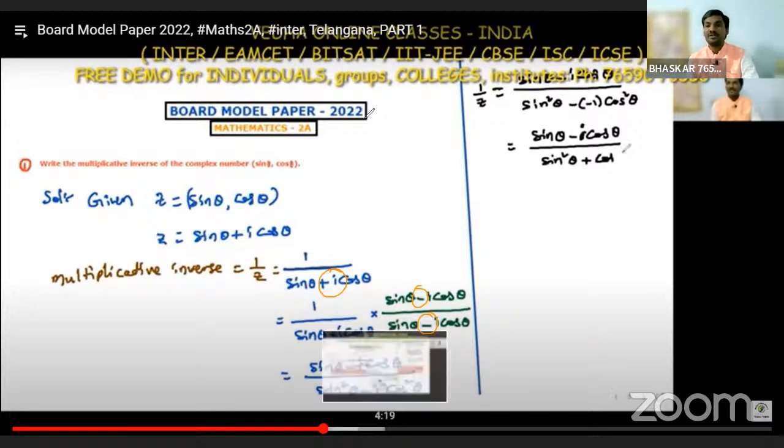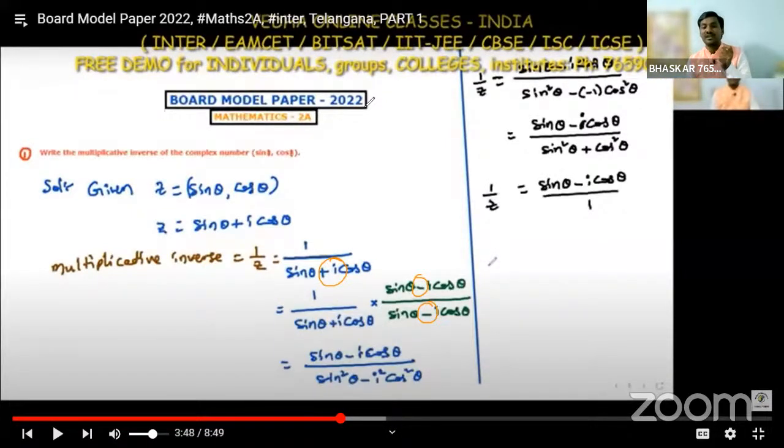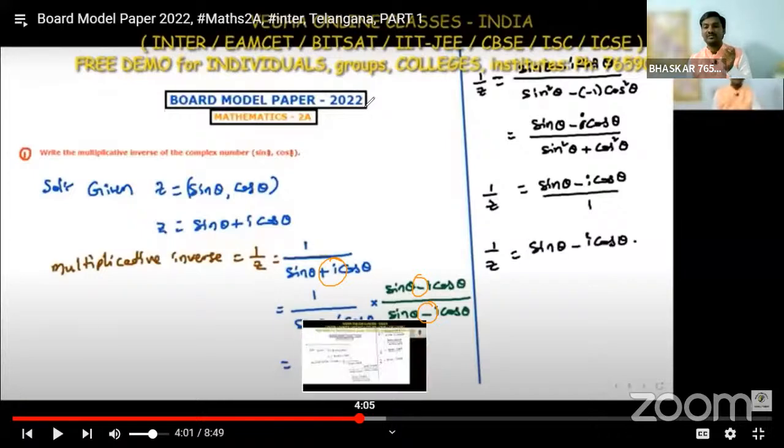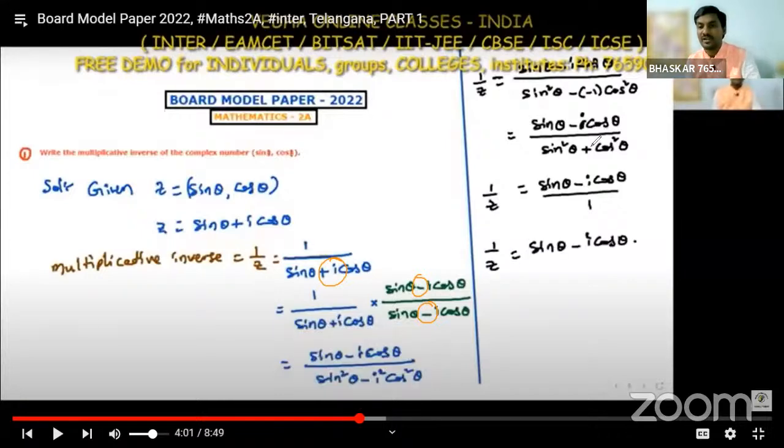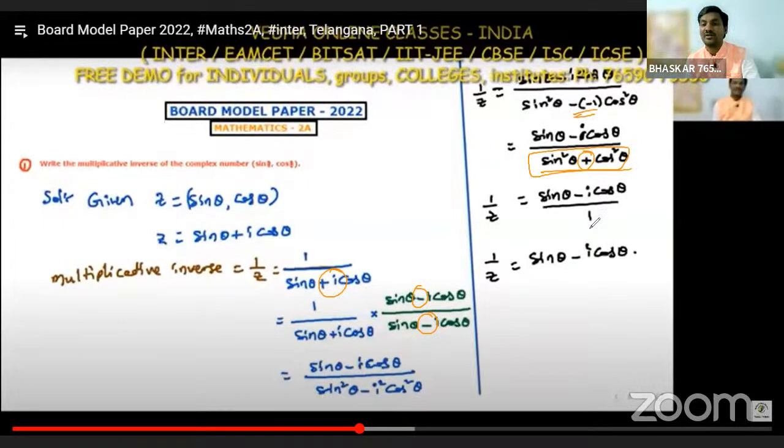So minus of minus 1 is plus. We get plus here, and sin square theta plus cos square theta is the identity, so we get 1 here. So the multiplicative inverse 1 by z is equal to sin theta minus i cos theta, which is the required solution.